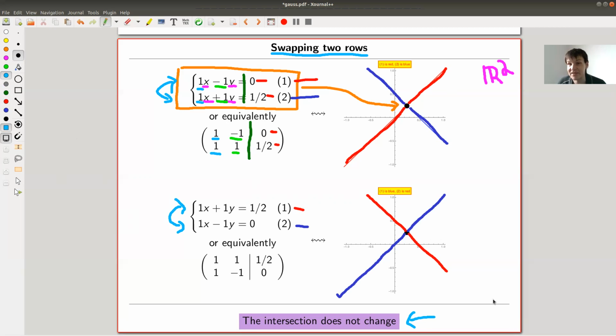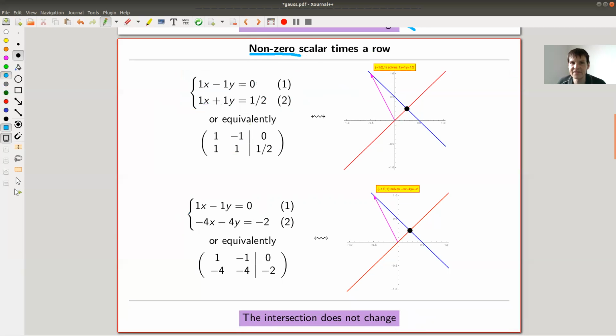So the intersection doesn't change. The next operation is geometrically speaking even easier. It's just doing nothing. You can always multiply a row by a non-zero scalar. So don't multiply by a zero scalar, that will just kill the whole hyperplane, right? But you can multiply by any non-zero scalar.